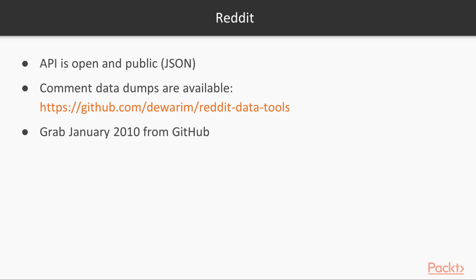In our case, we're going to grab data from January 2010 from GitHub, and we're going to work with just that 1 month. And that's just to keep things manageable while we're doing this exercise. But of course, you now have the tools from MongoDB and Spark to very easily scale this up. So if you wanted to go ahead and look at other years and look at that data, then you're in a good position to do so.